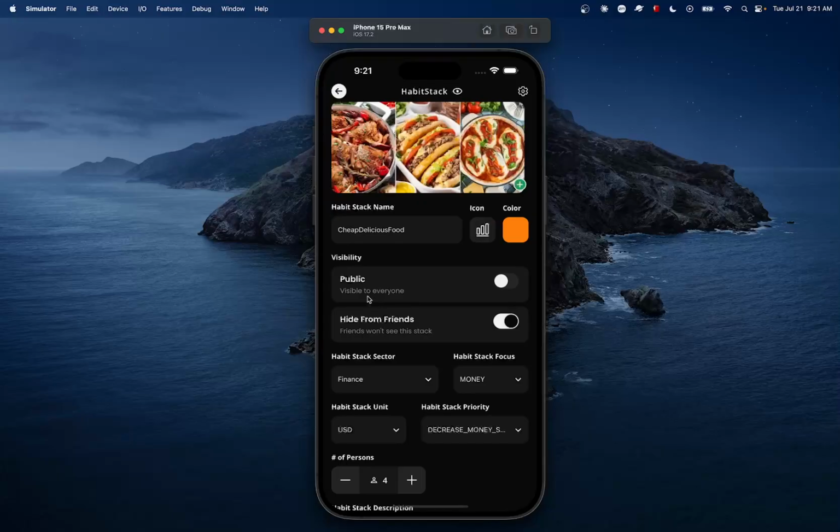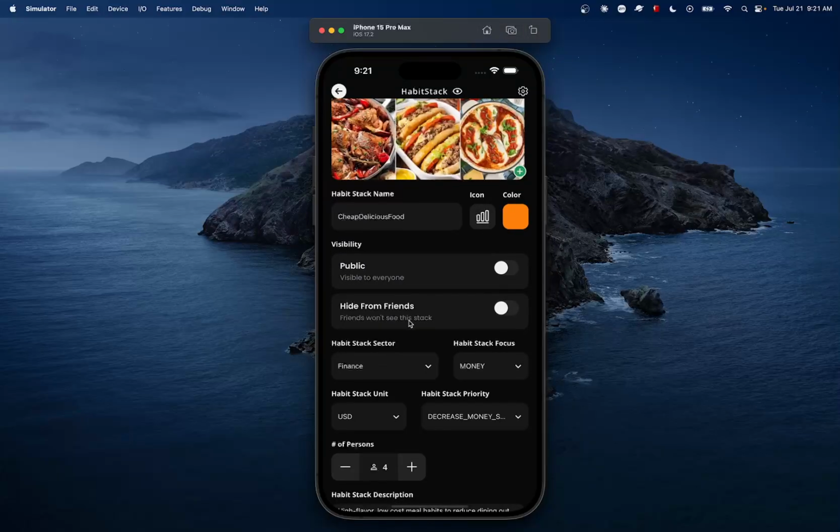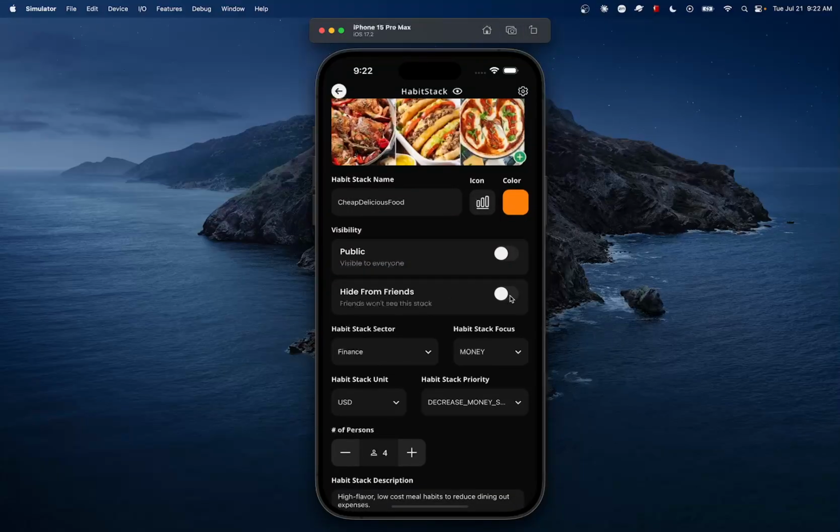By default, HabitStacks are always not public, so if someone is not your friend, they're not going to be able to see your HabitStacks. But if you want to hide your HabitStack from your friends, you can do that as well.